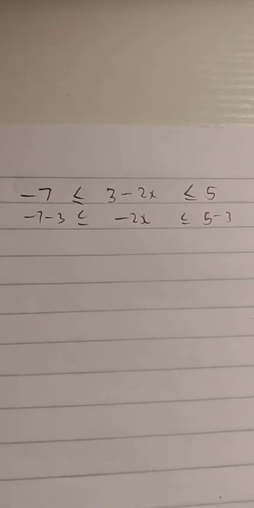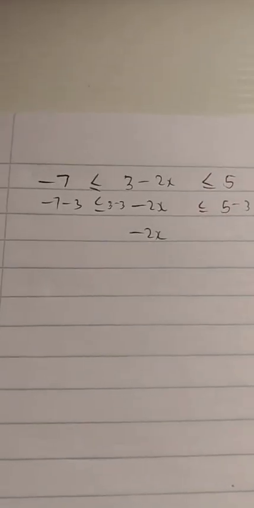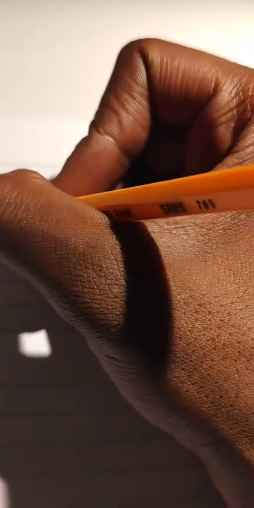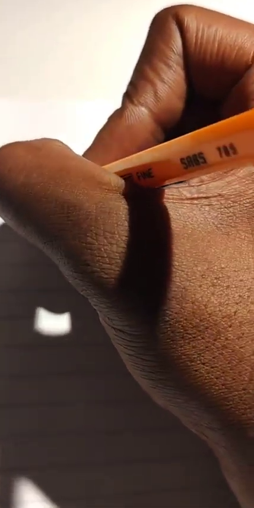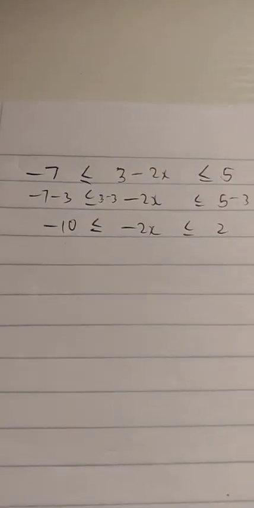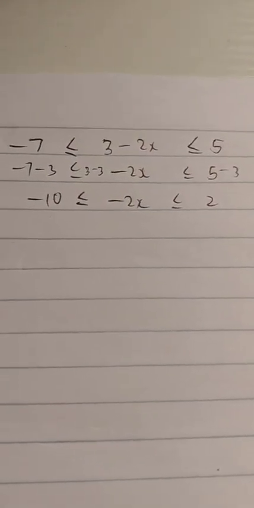Okay, hopefully that makes sense. Remember, we are subtracting 3 there as well. So we are left with negative 2x. Now we can see it. Negative 2x is left behind. 5 minus 3 is 2. Negative 7 minus 3 is negative 10. And we are very close to our answer.